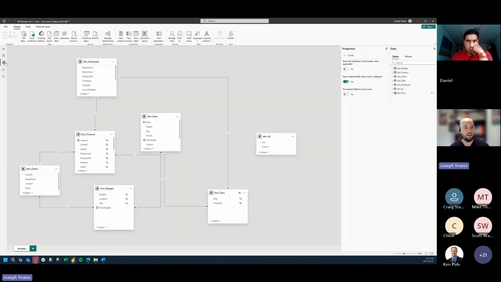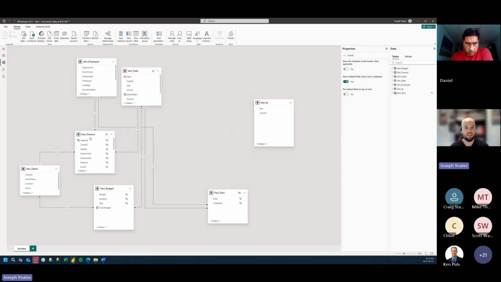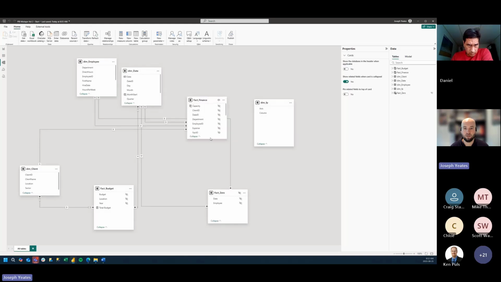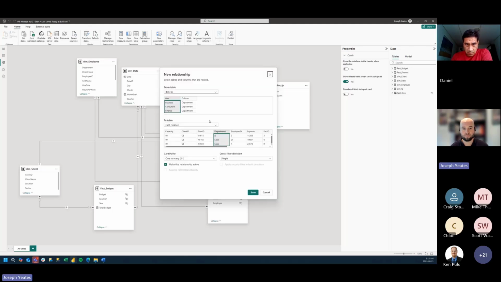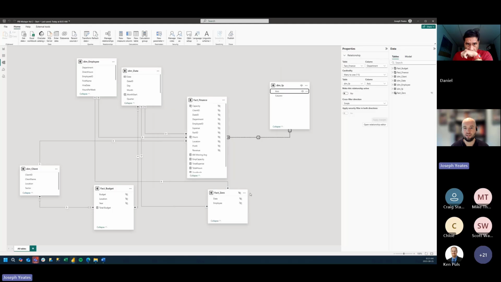Once that's done, I can head into the model view here. And this is when I need to start relating our data. So we have our axis, we have our column in our dim field parameters. From axis, I'm just going to drag and create a relationship to department. And we see that we get a one-to-many relationship because we just have distinct values of department in our dim field parameters table. The only update I'm going to make is I'm going to make this relationship inactive, and I'll show you why in just a second.